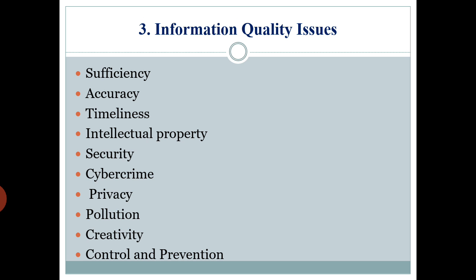So last topic, that is information quality issues. In spite of this much help from IT, or information technology, we are facing a lot of issues, especially with the quality. For example, sufficiency, accuracy, timeliness, intellectual property, security, cybercrime, privacy, pollution, creativity, control, and prevention. Okay, let's see one by one.